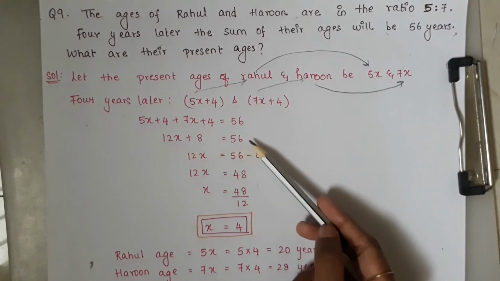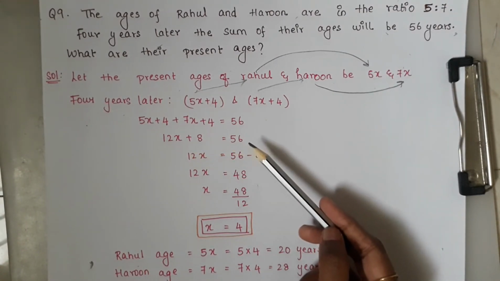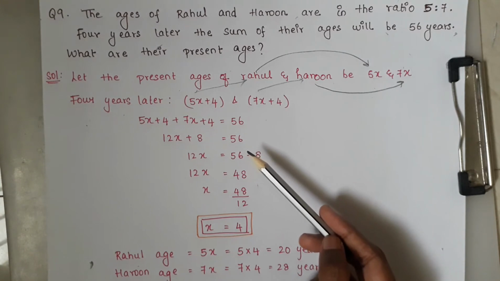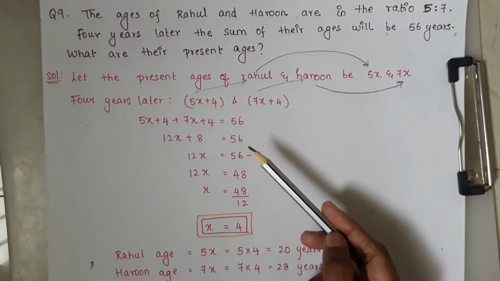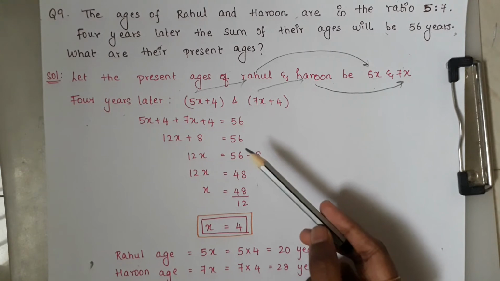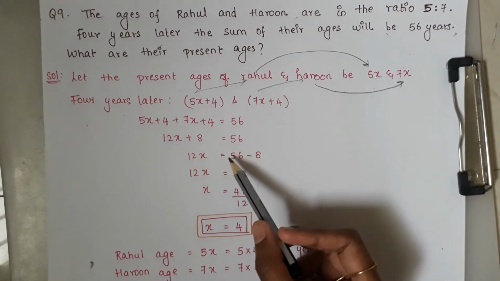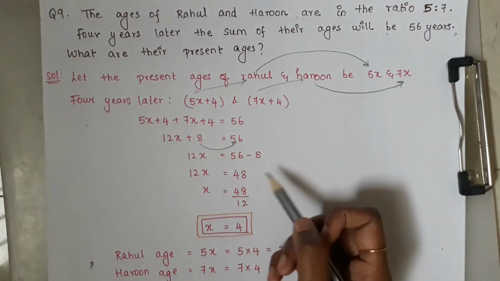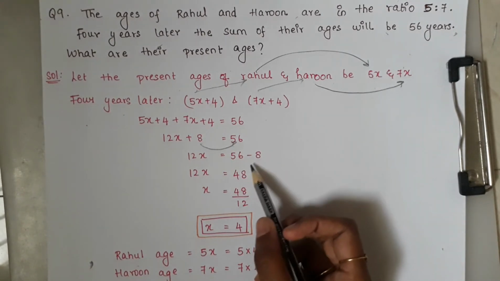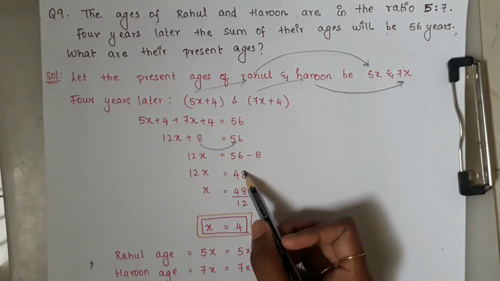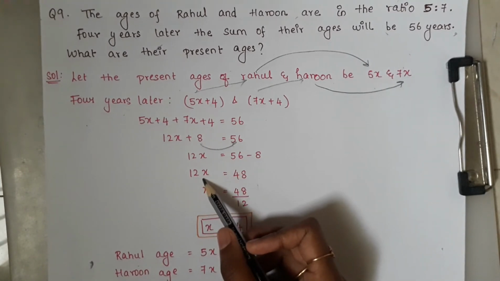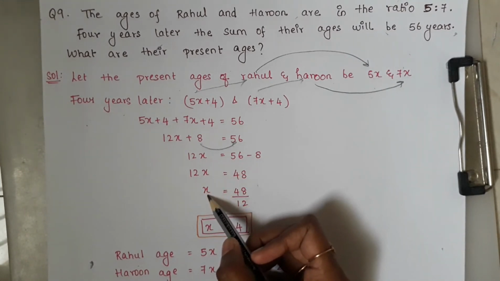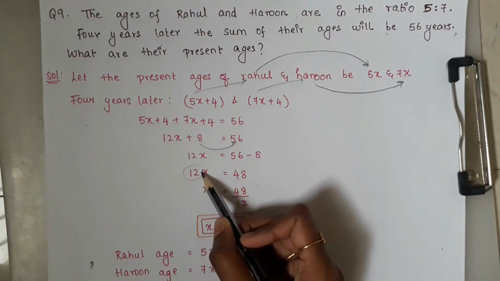Take this number to RHS, because previously we know that we have to keep all the variables in LHS and numbers, that is constants, in RHS. So 12x equals 56 minus, if plus 8 goes to RHS, we will get minus 8. So 56 minus 8 is 48. 12x remains the same.